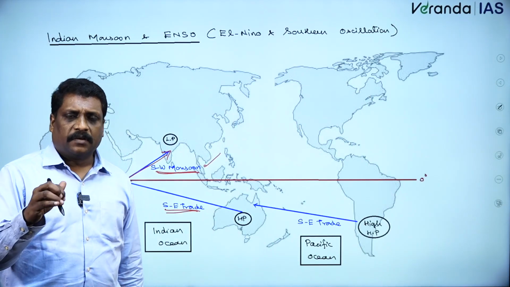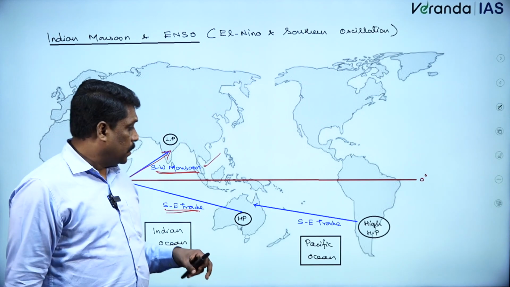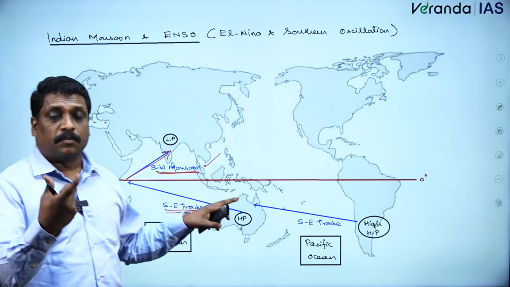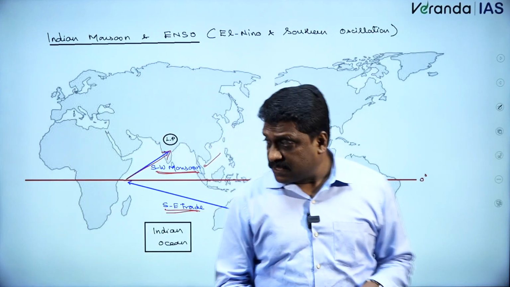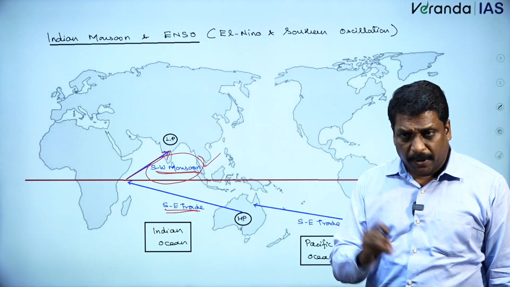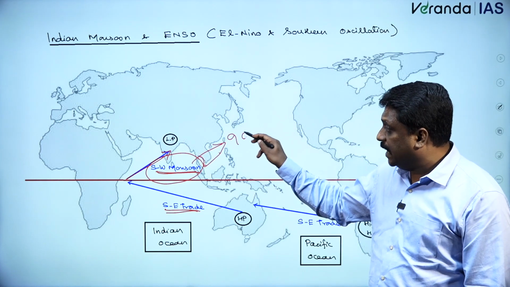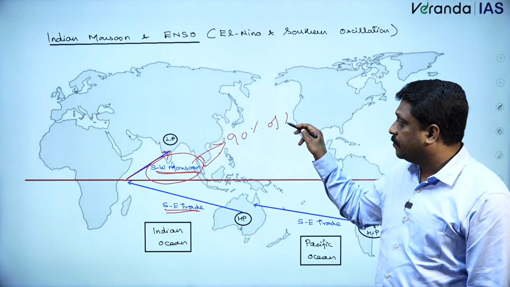I know the fact that when I talk about Indian monsoon, we have two monsoons. One, you call them southwest. Number two, you call them northeastern monsoon. Correct. Now, why southwest monsoon? By default, I am taking it as Indian monsoon for the simple reason. This is one single largest wind which is covering 90% of land area.